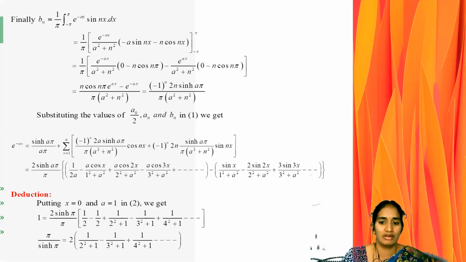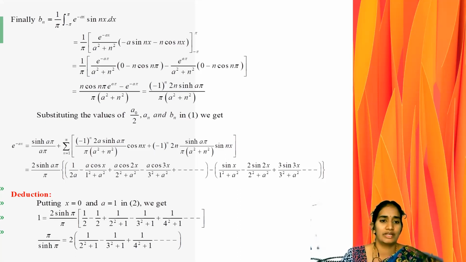Now finding the bn value. bn equals 1 by π integral from minus π to π of e^(-ax) sin nx dx. Now we are applying the formula for e^(ax) sin bx, that means e^(ax) by (a² plus b²) times (a sin bx minus b cos bx), which is the general formula. Here you are just replacing every a place with a and the b place with n.